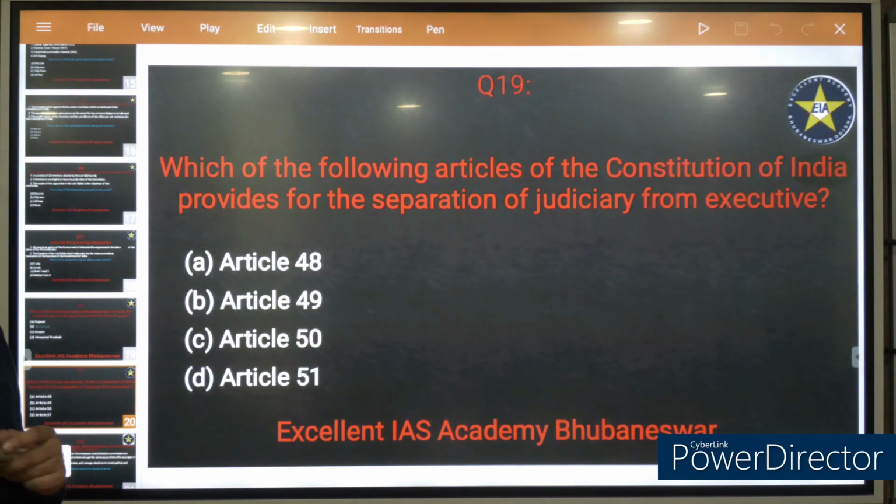And what about Article 44? Uniform Civil Code, UCC.